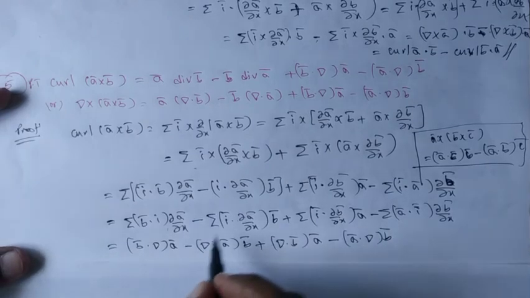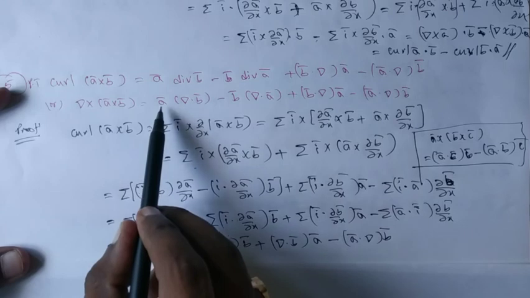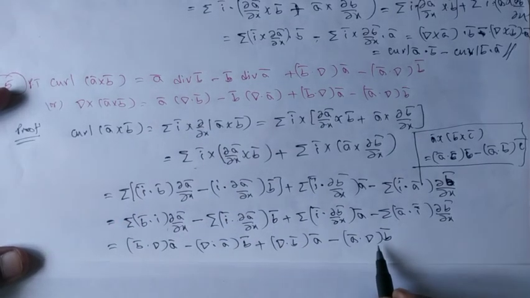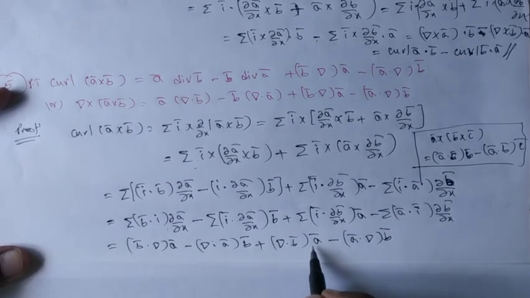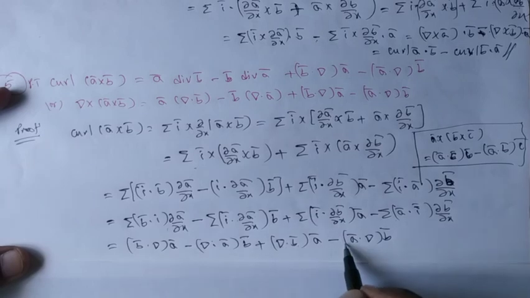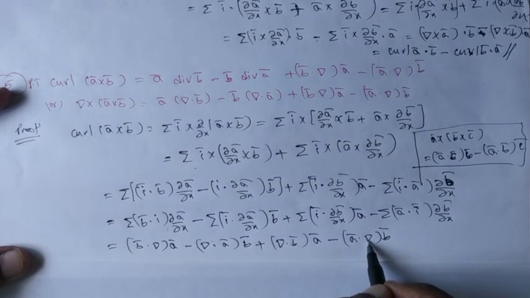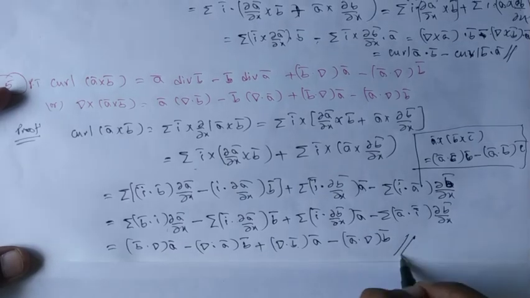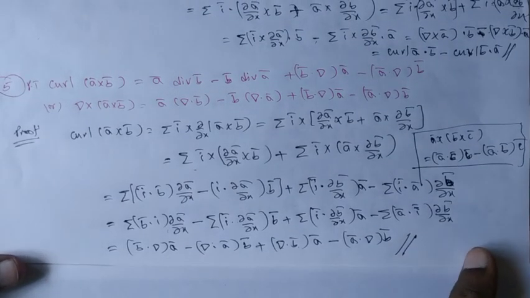This is what exactly we want. See, once we observe that, A bar into del dot B bar can be written as A bar into del dot B bar minus B bar into del dot A bar plus B bar dot del A bar minus A bar dot del B bar. This is the way to show the statements. Thank you.